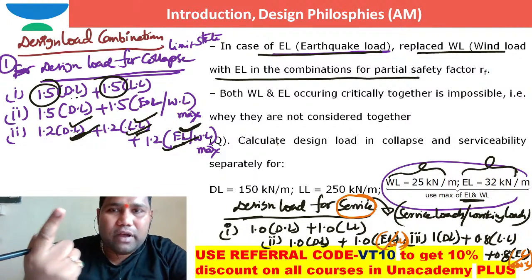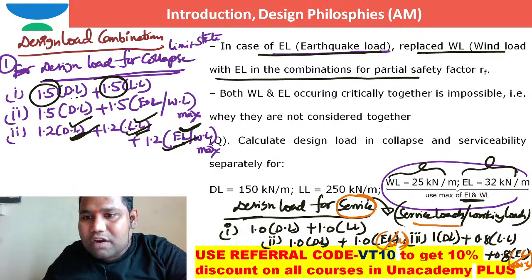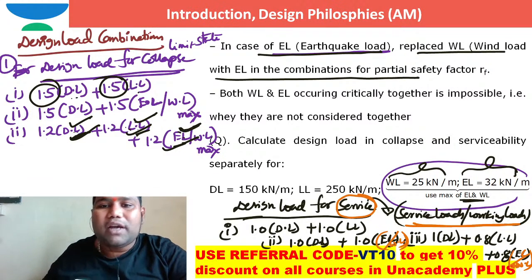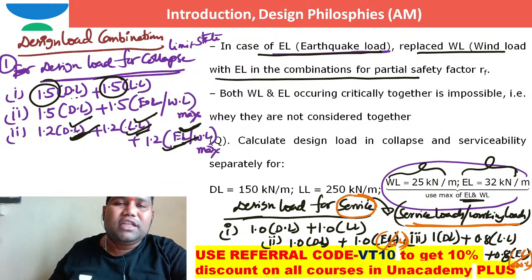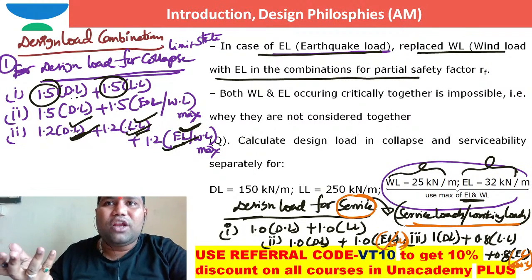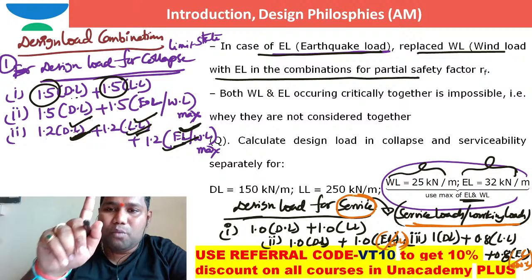The load factor should be 1. So because of service loads or working loads only, we are working out. So what do you mean by design loads for service loads? The actual loads, because that are actually coming, we are not exaggerating here. That load factor or partial safety factors are mostly 1.